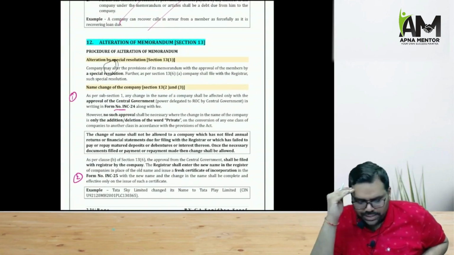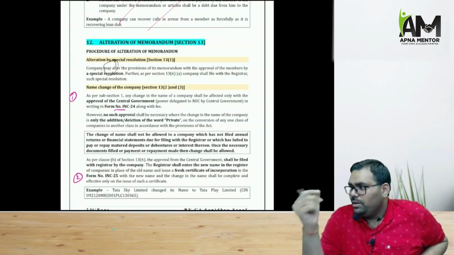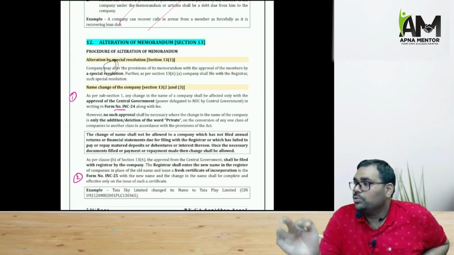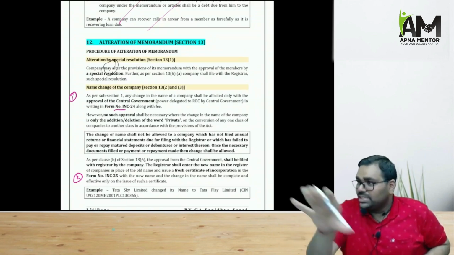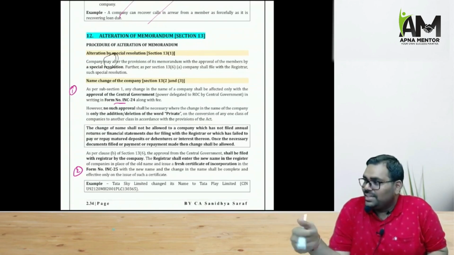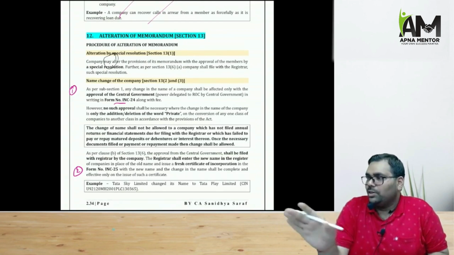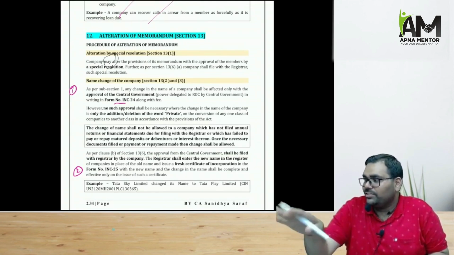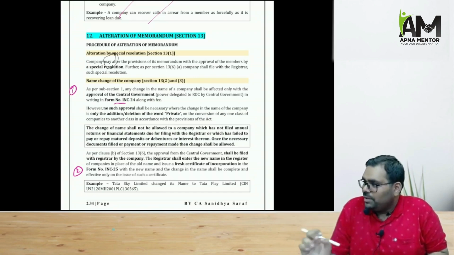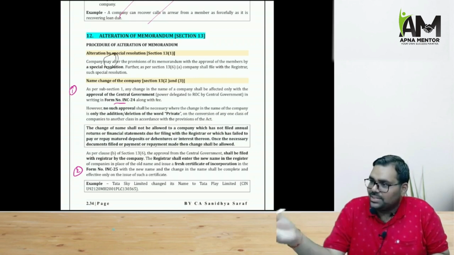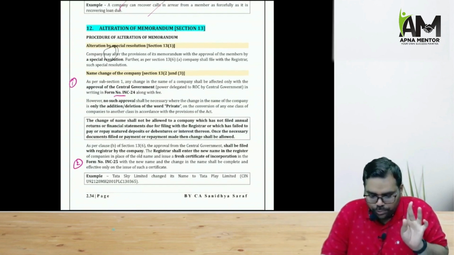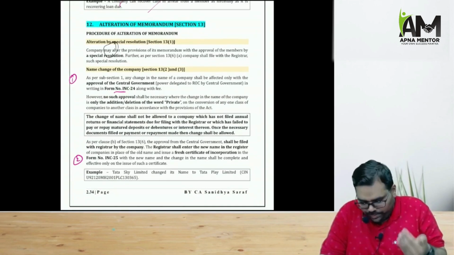Please remember that in case of name clause, if the company wants to change the name, CG has given the part to ROC, because ROC deals with the name part. But in case of situation clause, when the company wants to change the address, the power is given to RD to approve, because RD verifies normally all the things like the interest of creditors and all. So all the incorporation part, ROC is there. But any external part where creditors' interest and all are involved, the RD comes into picture. So name change, ROC approval, and after that you need to pass a special resolution.